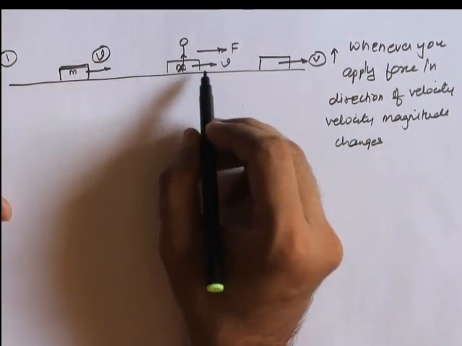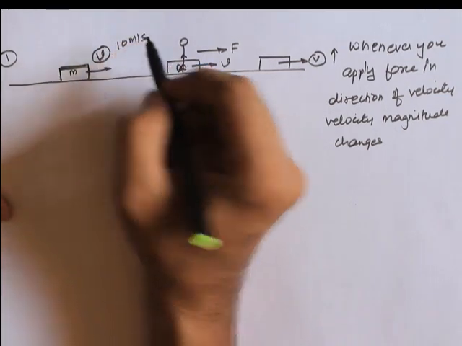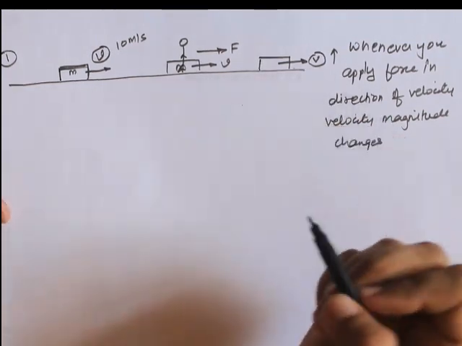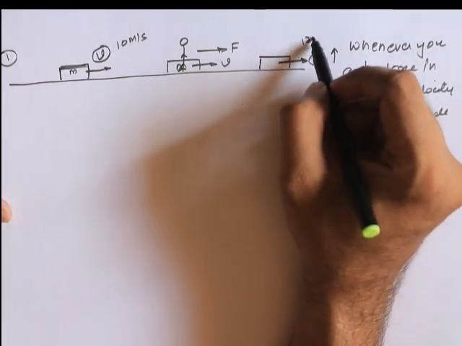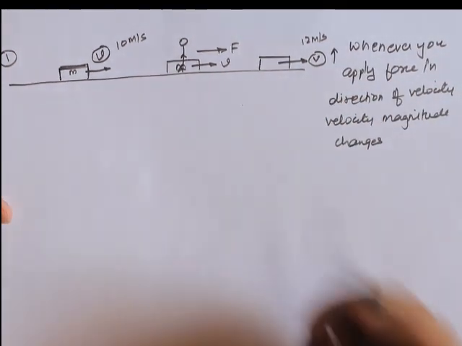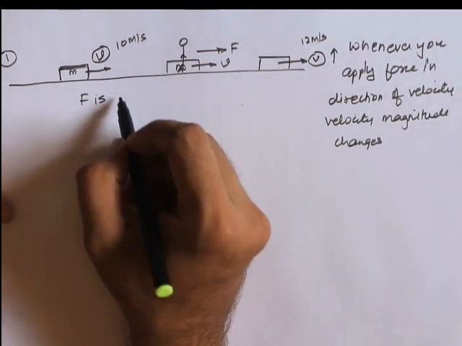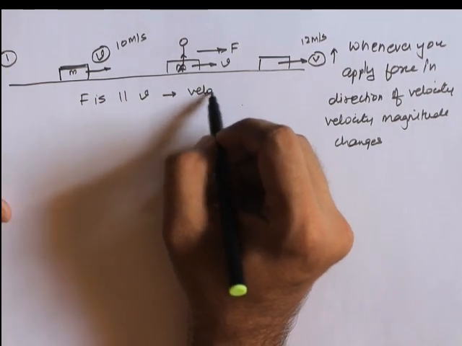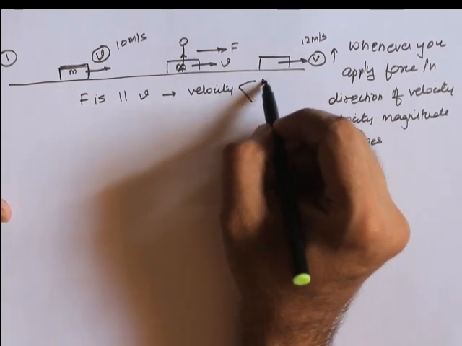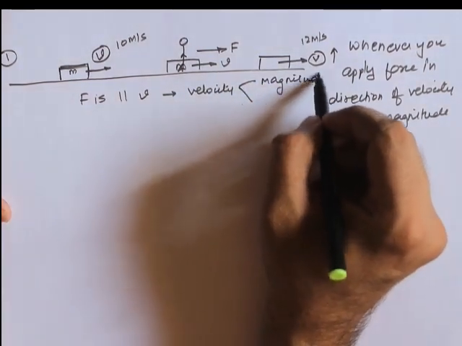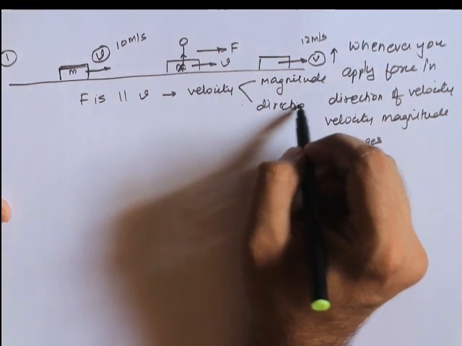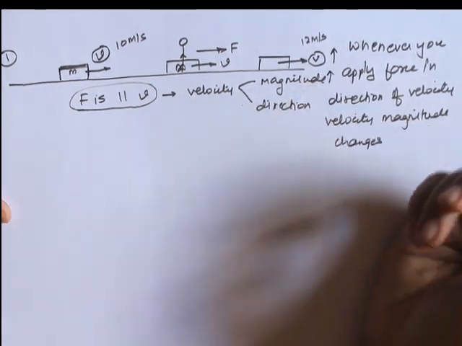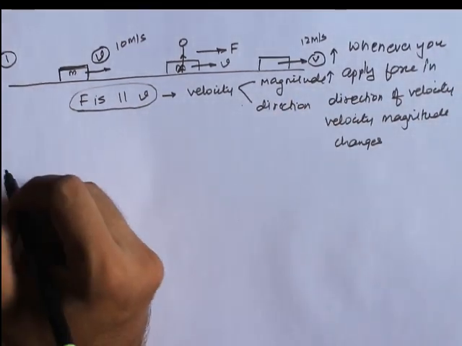Let's say the block was moving with a velocity of 10 meter per second, but when I apply force in the same direction as the velocity, I observe a change in the magnitude of the velocity, and let's say it becomes 12 meter per second. So here force is parallel to velocity. Velocity has two things: it has magnitude and it has direction. When force is applied parallel to the velocity, magnitude changes, direction does not change. This is the first scenario.